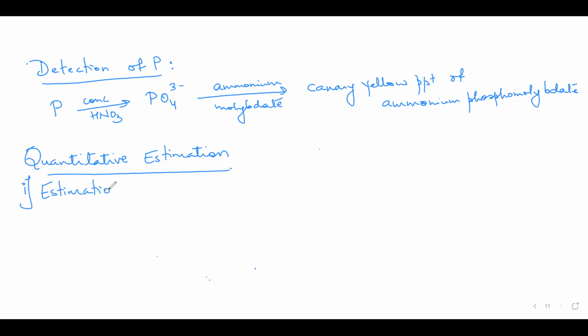Estimation of carbon and hydrogen is again done together using the same method, that is Liebig's method.